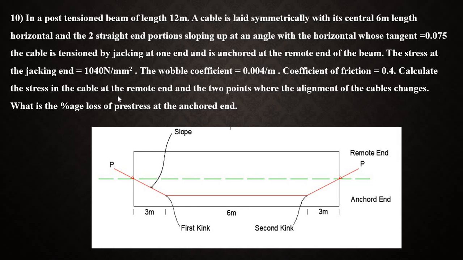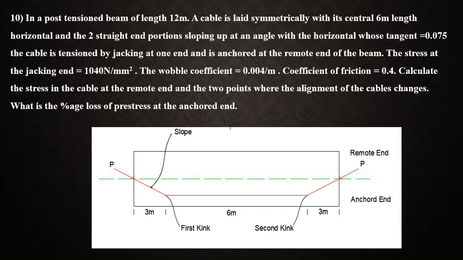In the calculation we have two parts. One is to calculate the stress in the cable at the remote end. That is one portion. The other is the 2 points where the alignment of the cable changes. That means where the portion-wise loss should be calculated. The question is divided into two parts.